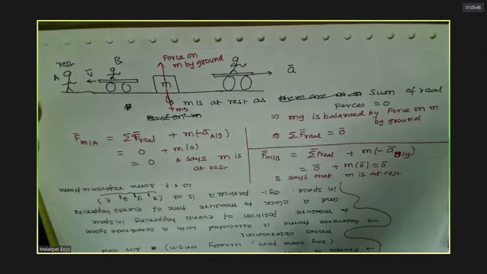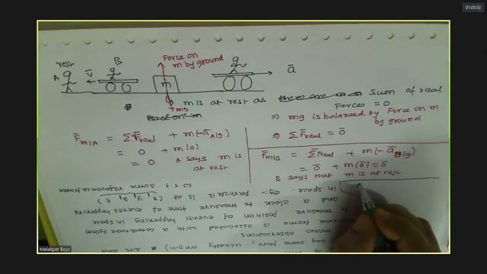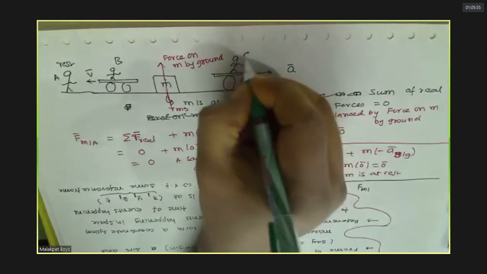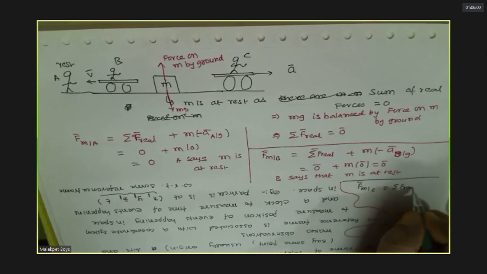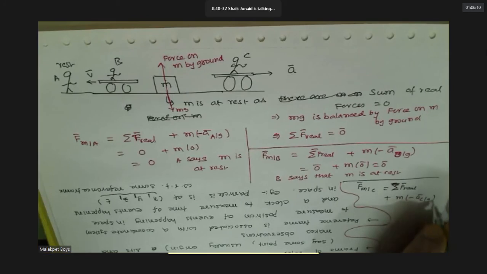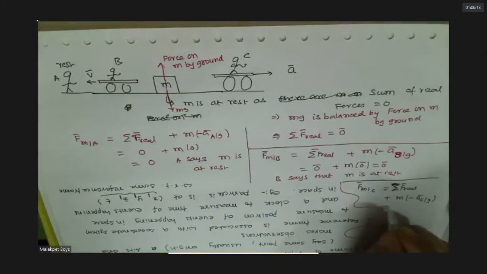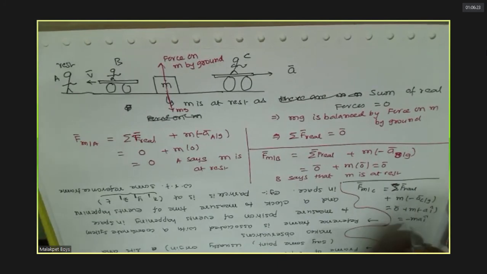Come back to this. Now force on M with respect to this fellow C is the sum of real forces plus mass into minus of acceleration of C with respect to ground. So this is nothing but 0 plus M into minus A i-cap, that means minus MA i-cap.